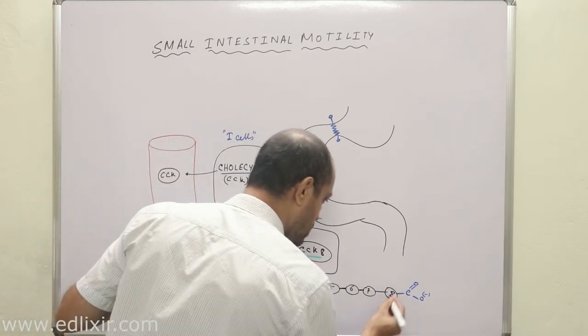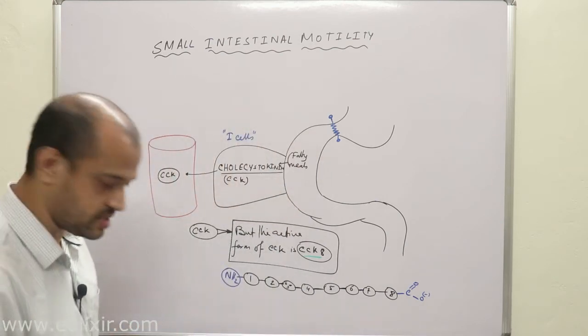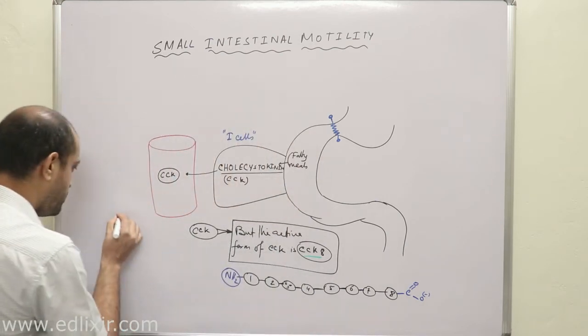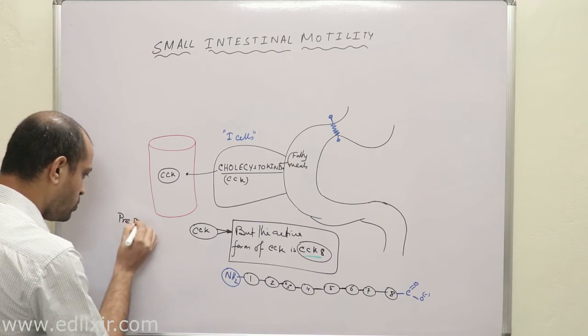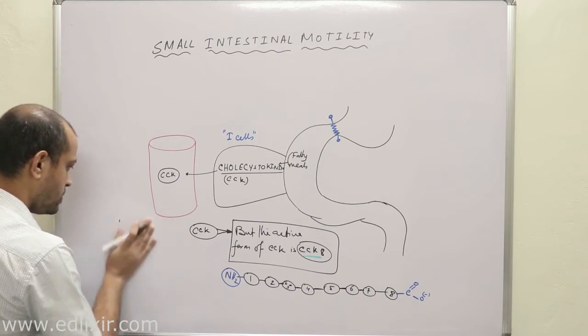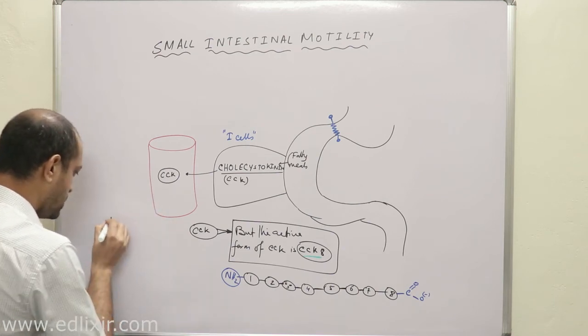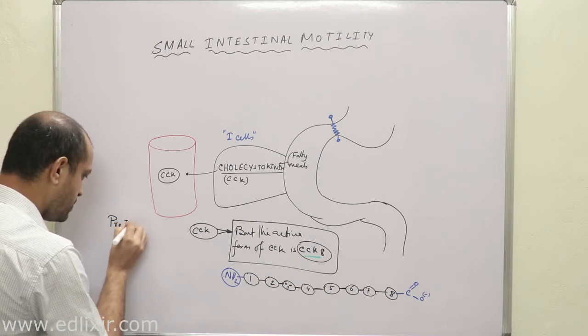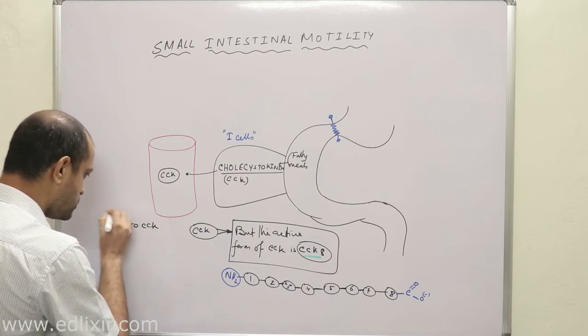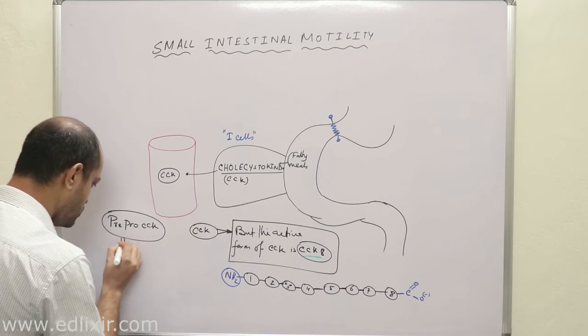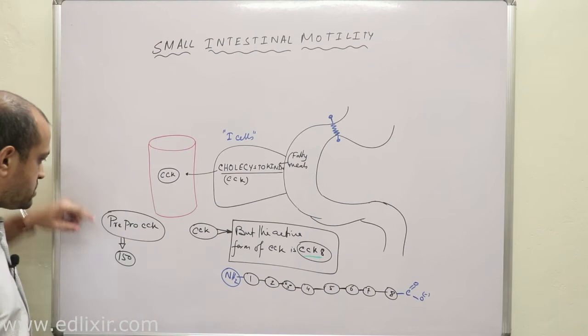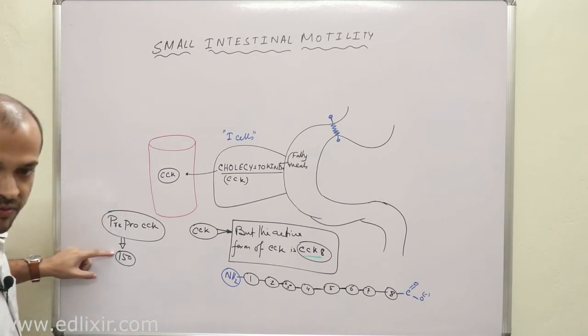But actually CCK contains many more amino acids. The pre-pro cholecystokinin is made up of actually 150 amino acids.